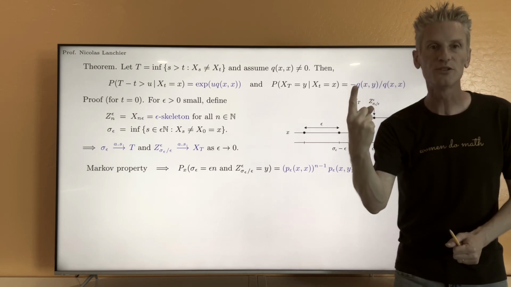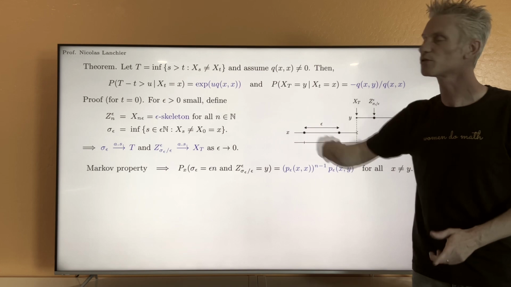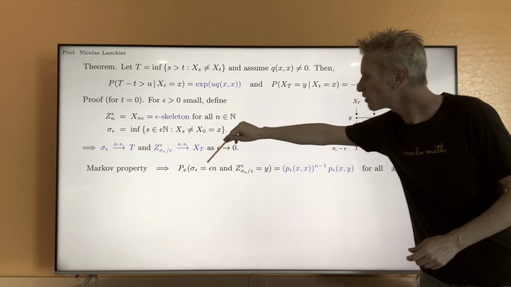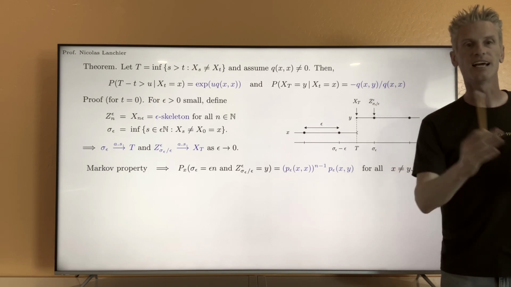Because 1 unit of time for the epsilon skeleton is epsilon unit of time for the continuous time process, the transition probabilities for this process are p epsilon xy.